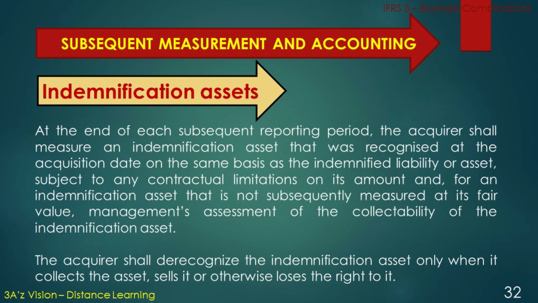The acquirer shall derecognize the indemnification asset only when it collects the asset, sells it, or otherwise loses the right to it.